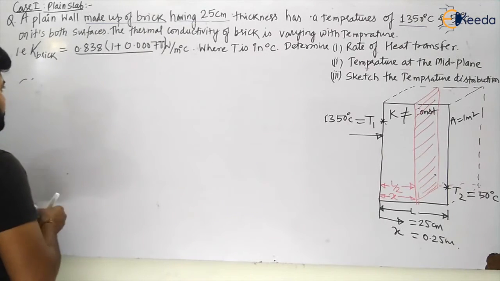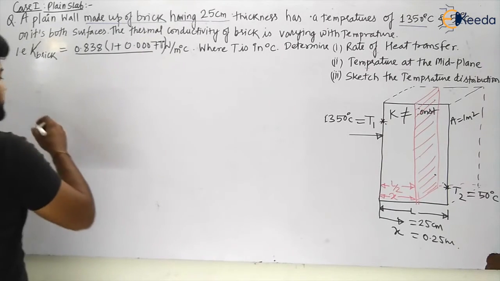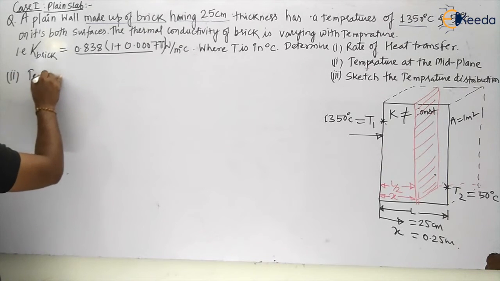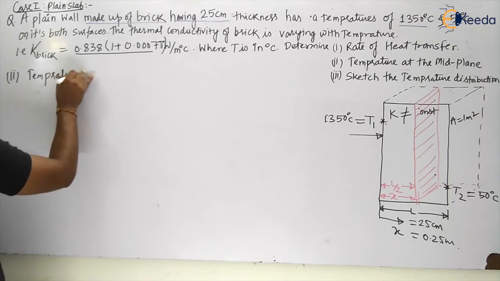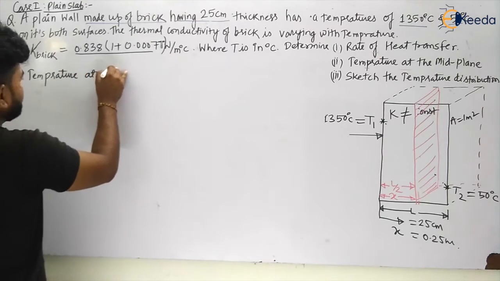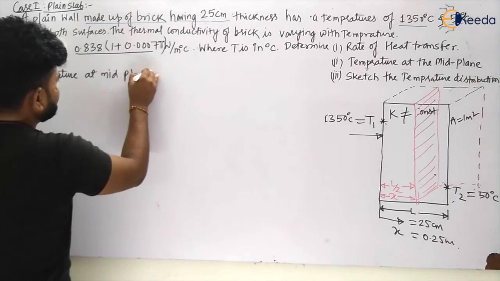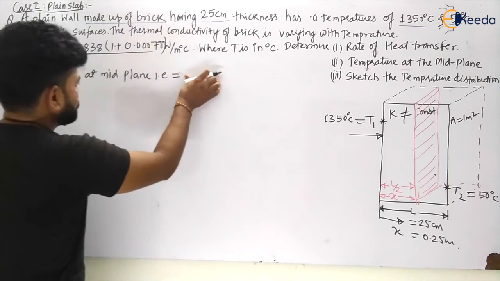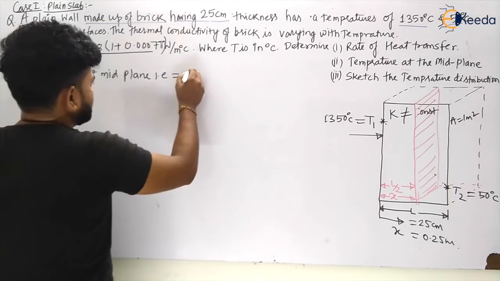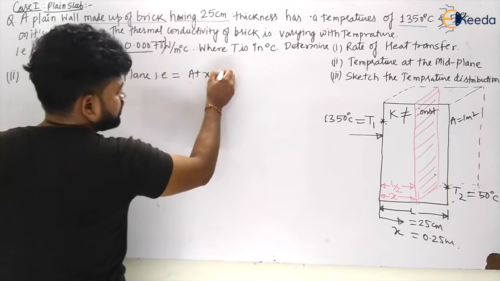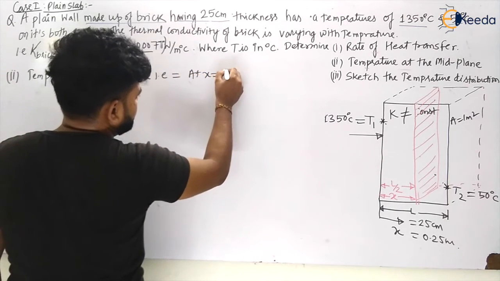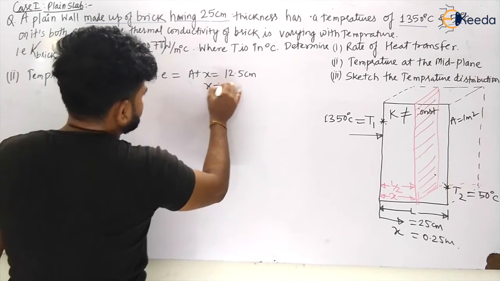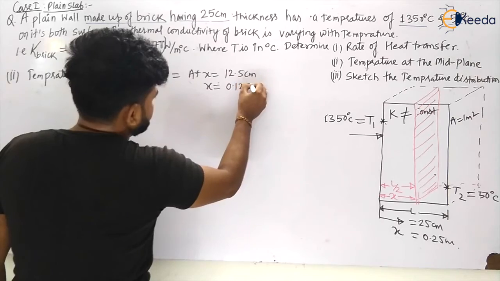So we know, that is case second or question second, temperature at mid plane, that is equal to, at X equal to how much? 25. So this will become 12.5 centimeter. So we can have x is equal to 0.125 meter, my dear students.